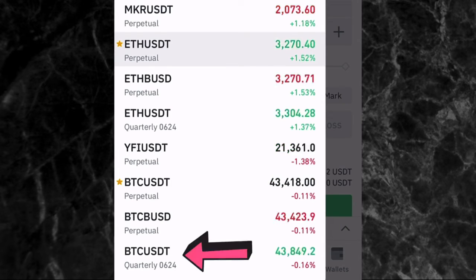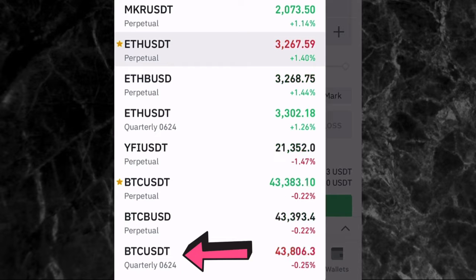For the one that has quarterly 0624, it means that it has an expiry date, and the expiry date is the number you are seeing. So 06 is the month, June, and 24 is the date. It means that this asset is going to expire on the 24th of June of this year. So if I take this trade right now and I don't close the trade or get liquidated, this trade is going to close on the 24th of June. Let's say, for example, I'm at 10% profit on that day, it's going to close and I'm going to take my 10% profit. If I'm at maybe 50% loss on that day, it's going to close automatically.